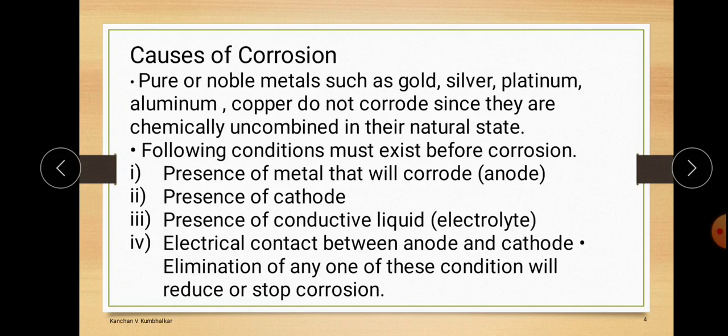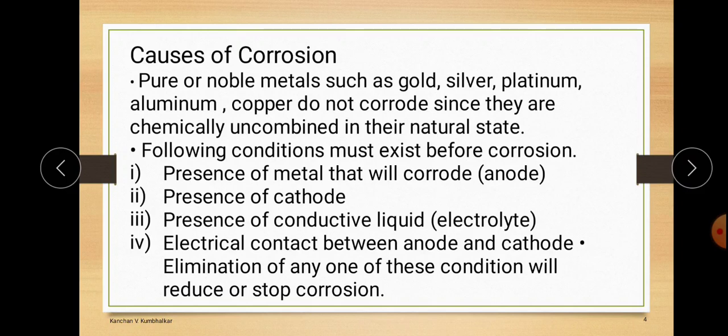First one is the presence of metal that will corrode, that is the anode. Second one is the presence of a cathode, which forces the anode to get corroded. Third one, the presence of a conductive liquid, that is the electrolyte, through which the flow of electrons takes place from the anode to the cathode. And the last one, the electrical contact between the anode and cathode. The anode and cathode must be connected with each other for the flow of electrons.